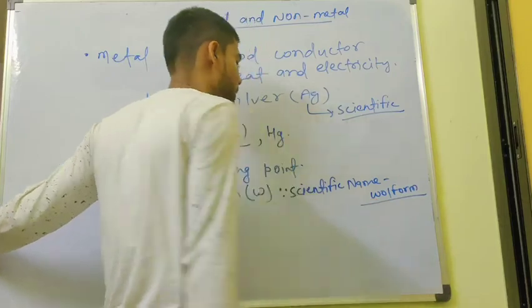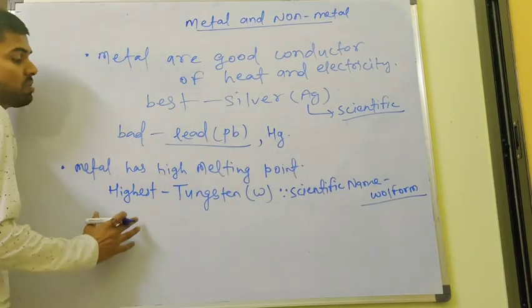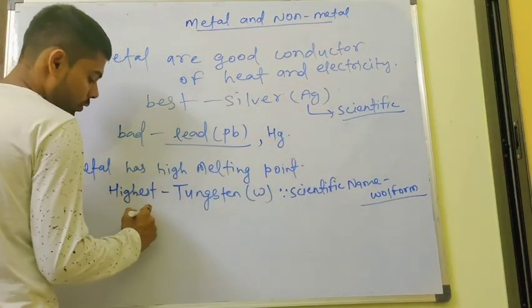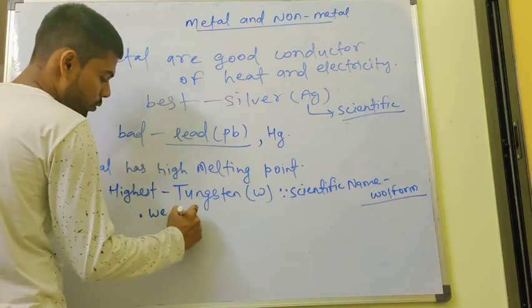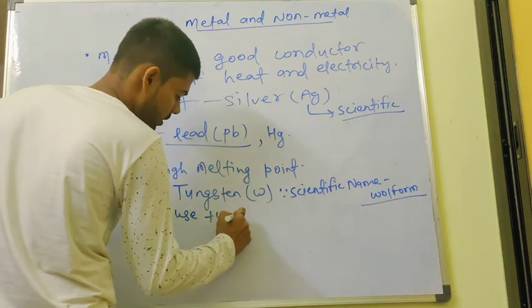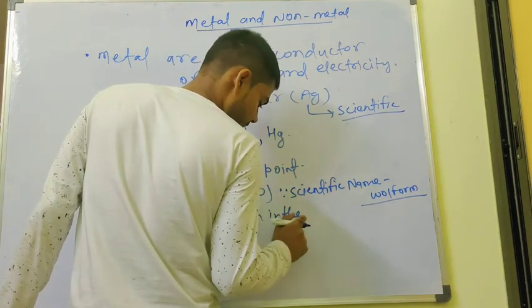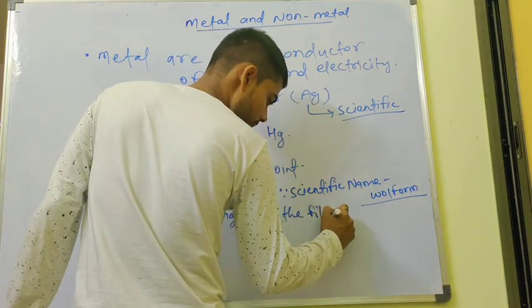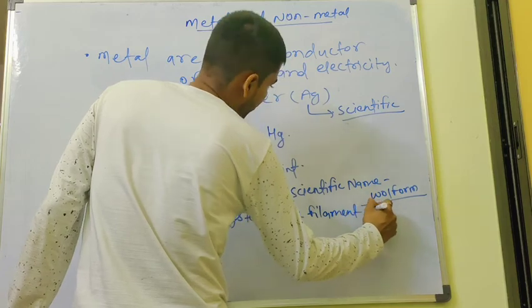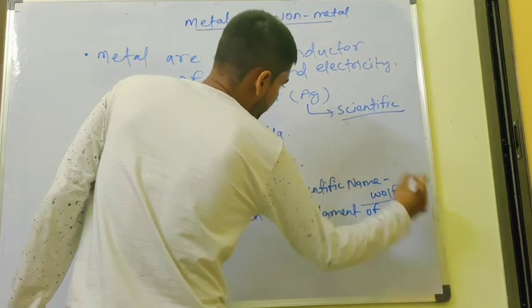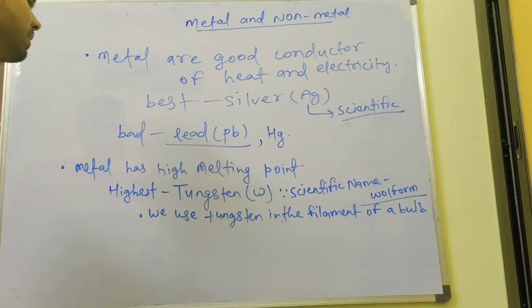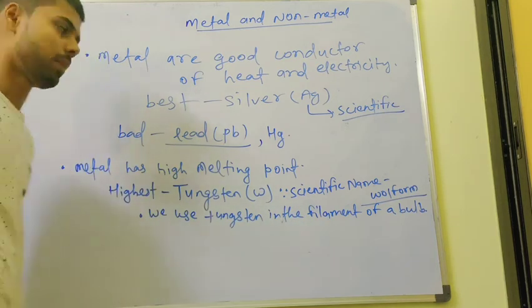Wolfram is the scientific name of tungsten. Just because of its high melting point, we use tungsten in the filament of a bulb. I hope you got it.